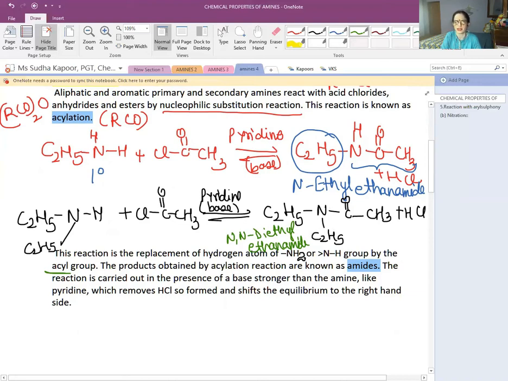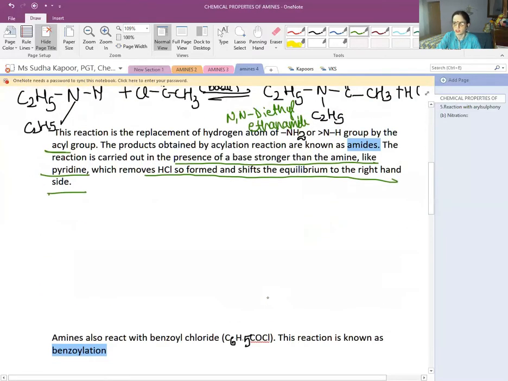So the reaction is carried out in the presence of a strong base, such as pyridine. Because HCl, which is an acid, is removed, the pyridine base is very helpful when we are carrying out this reaction. The function of the pyridine is that it removes the HCl so formed and shifts the equilibrium to the right side. So this is a very important part here. Now let us come to the other thing.